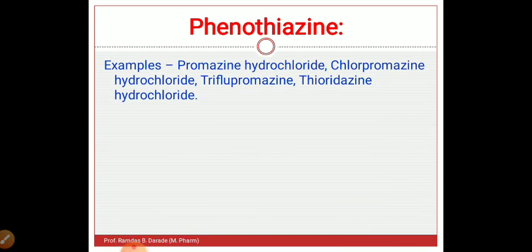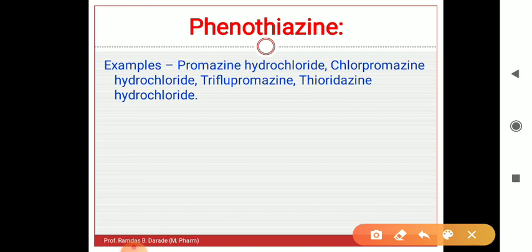In this video we will see the first class of antipsychotic drugs, that is phenothiazines, and the examples are promazine hydrochloride, chlorpromazine hydrochloride, triflupromazine, thioridazine hydrochloride. From these example names you can get some idea about the structure. The first example is promazine, the second is chlorpromazine, the third one is triflupromazine.